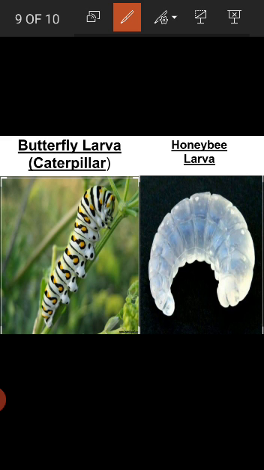So if you see in a picture, the first picture, butterfly larva which is also known as caterpillar, and caterpillars are multicolored. And in our second picture you see honeybee larva and honeybee larvae are snowy white in color.